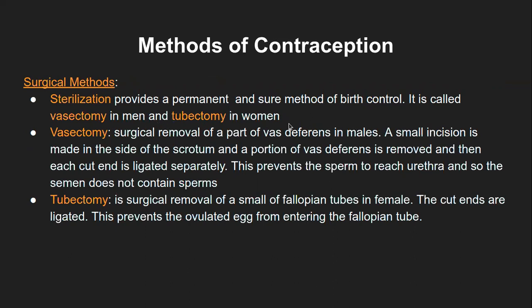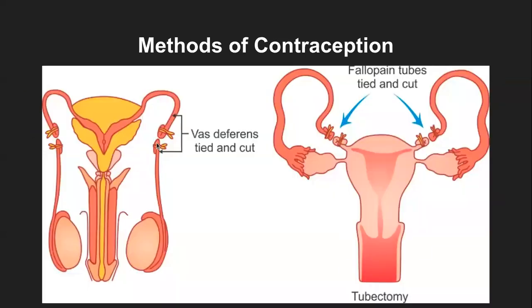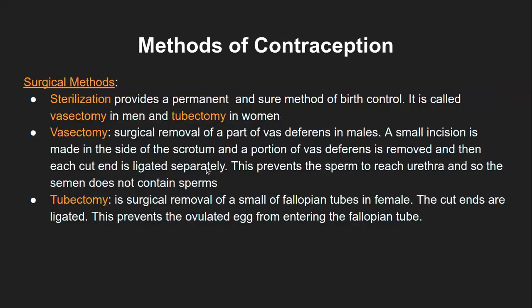and tubectomy in females. Vasectomy is nothing but the surgical removal of a part of the vas deferens in the males. Both sides, the vas deferens which is coming from the testis, will be cut. A small piece will be taken out and they will be tied. Now tied doesn't mean you tie it with a thread or something. These are surgical sutures, which are like a thread-like biodegradable material, and they will tie up this vas deferens. So that is the vasectomy.